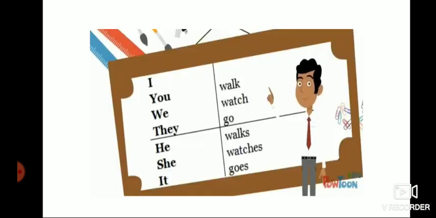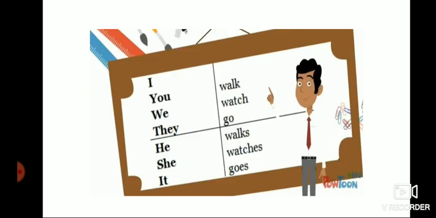For that, we have already learnt the pronouns I, you, we, they, he, she, it, which are singular and which are plural. Do you remember, children? First person singular I, plural we; second person singular you, plural also you; third person singular he, she, it, plural they. For I, you, we, they, you have to use only the present verb: walk, watch, go, play, dance, sing, run, eat.